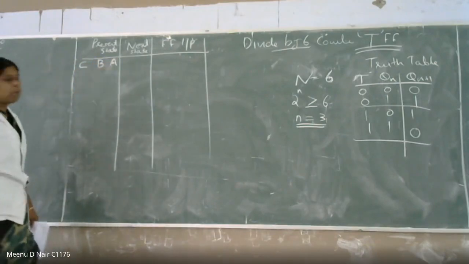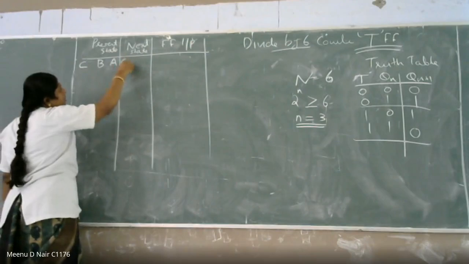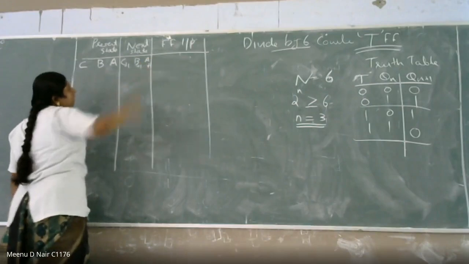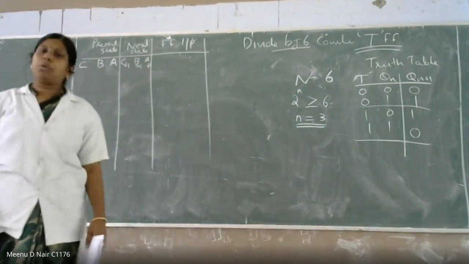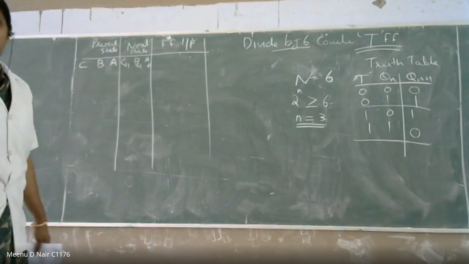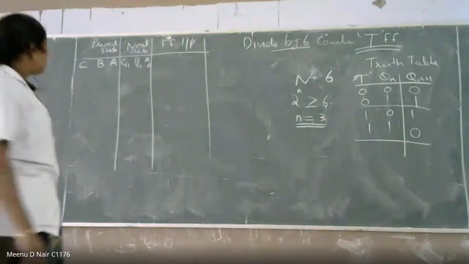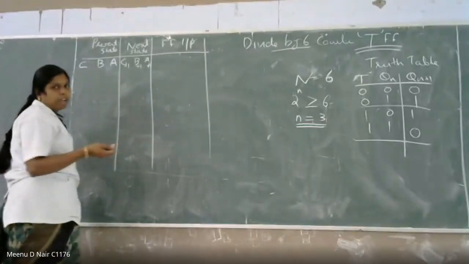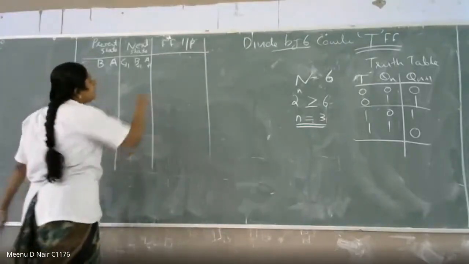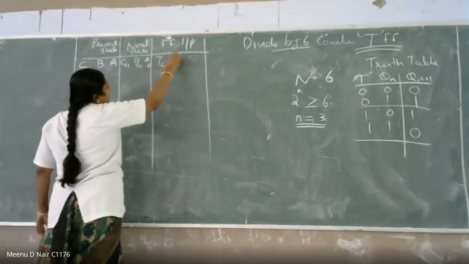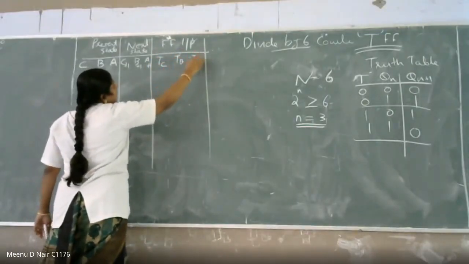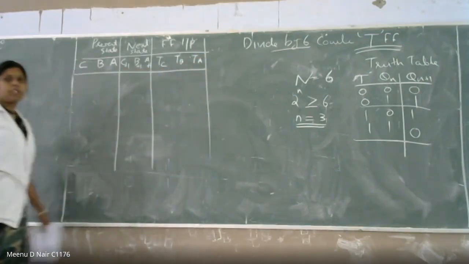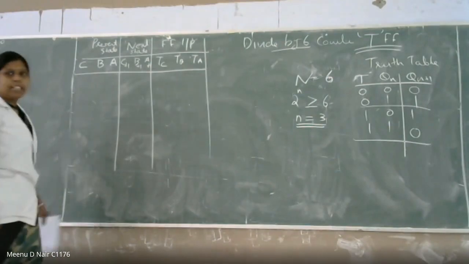CBA is your 3 flip-flops. Then the next state will be C plus 1, B plus 1, and A plus 1. The same way you write Qn plus 1 for the next state. So 3 flip-flops were required, and you are using T flip-flop, so you can write the inputs as TC, TB, TA.